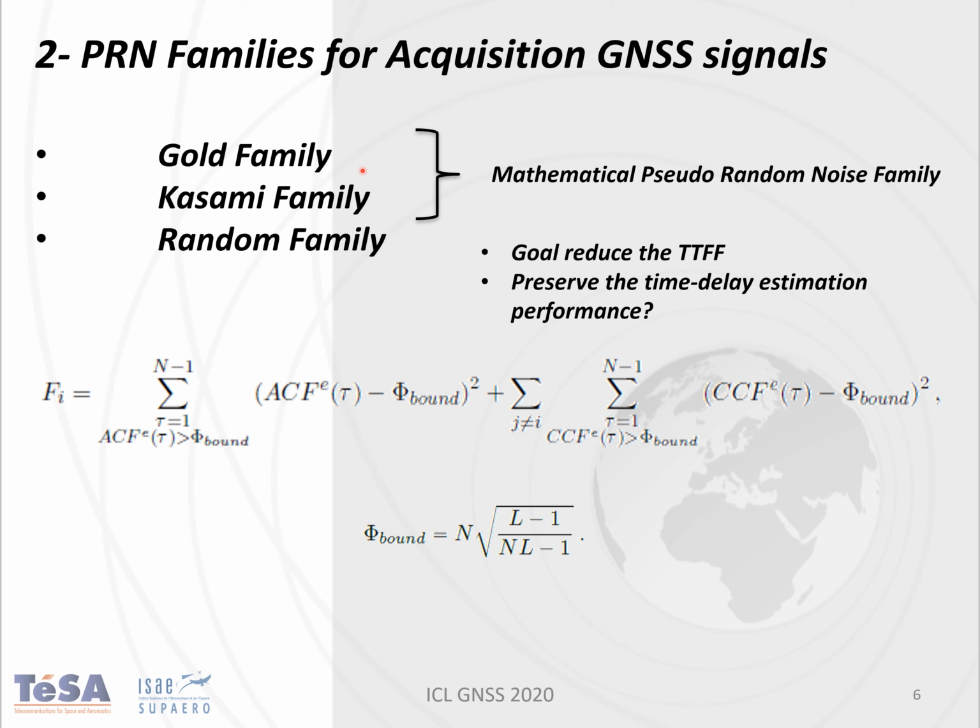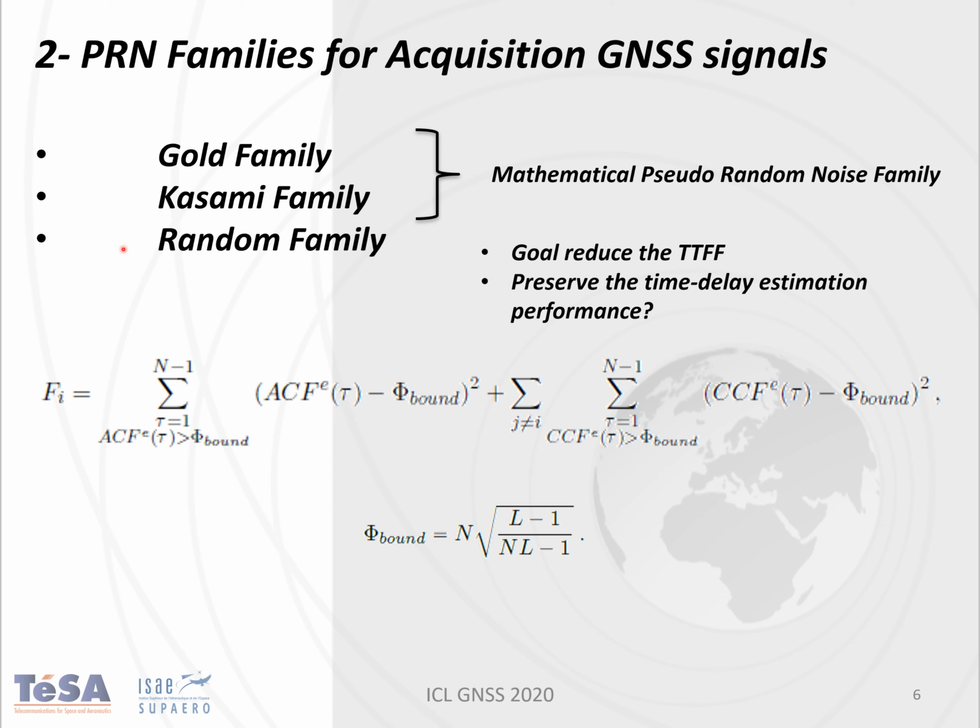We have also proposed the Kasami family, and this family is really close to the Gold family because both of them are mathematical pseudo-random noise families. So basically, they are generated based on polynomial theory.